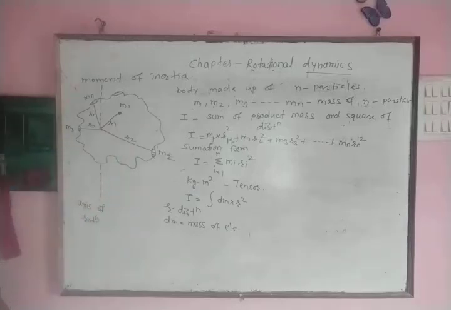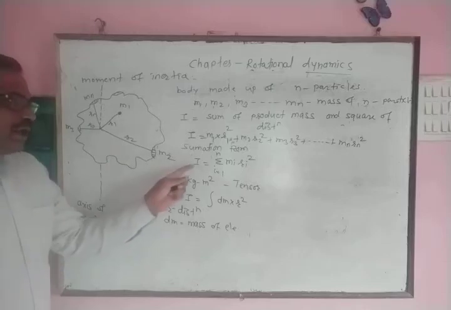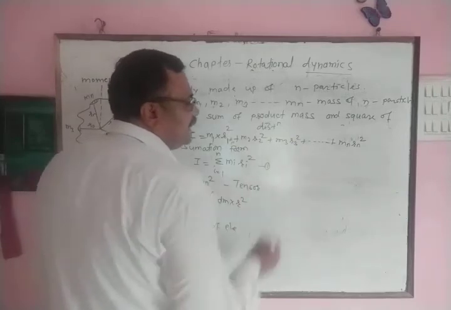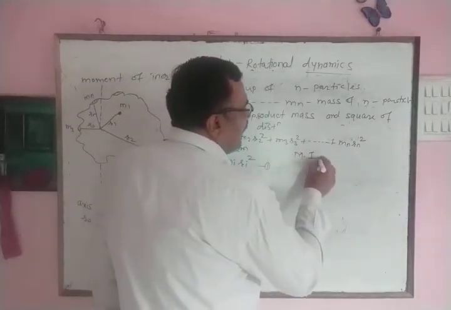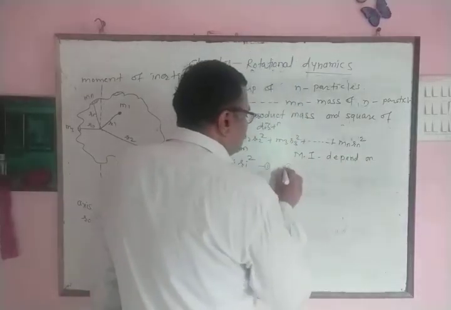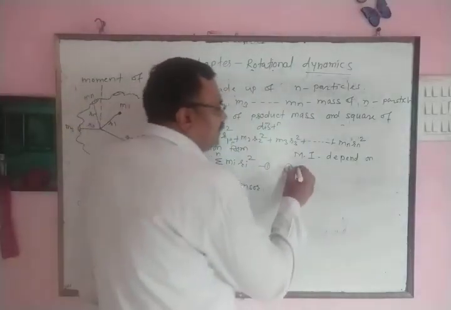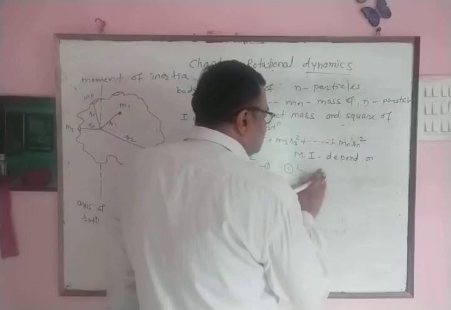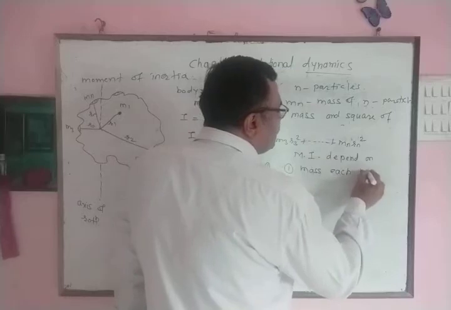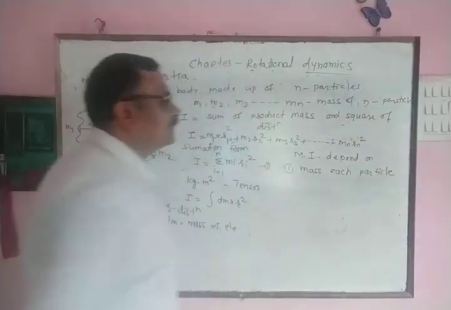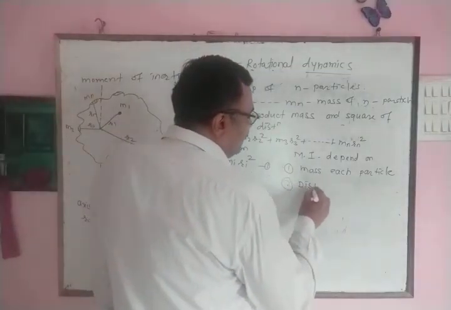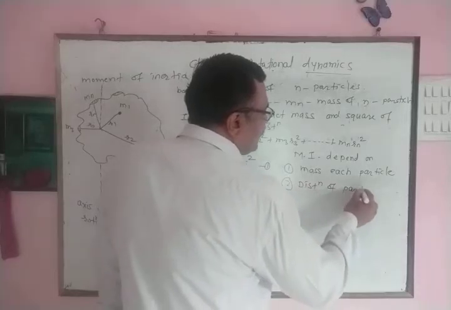Now we discuss what are different factors affecting moment of inertia. From equation number 1, we can say moment of inertia depends upon M1, M2, M3, that is, it depends upon mass of each particle present in the rigid body, as well as it depends upon distance of particle from the axis of rotation.